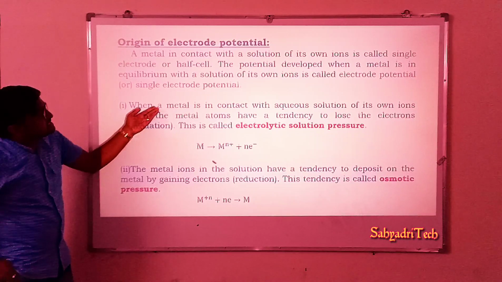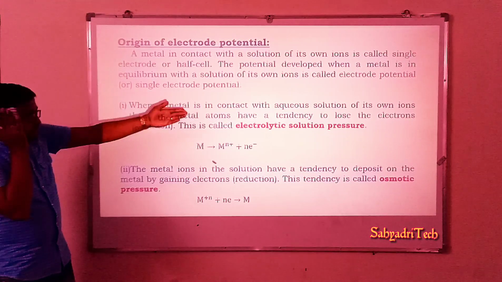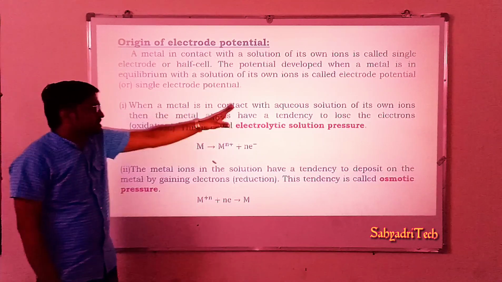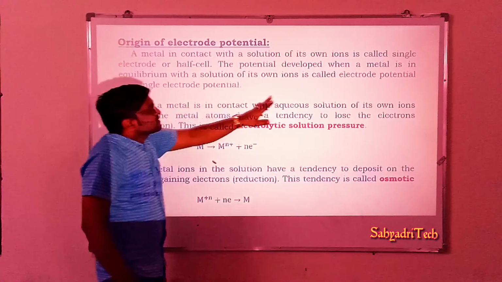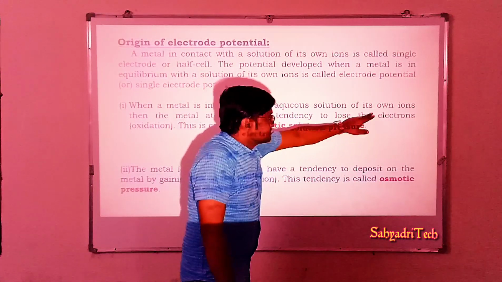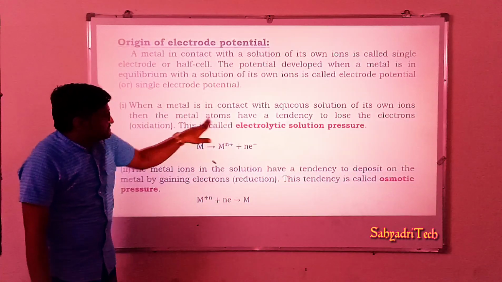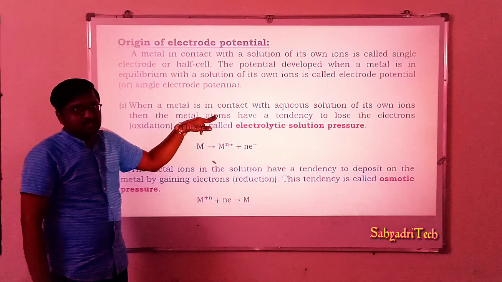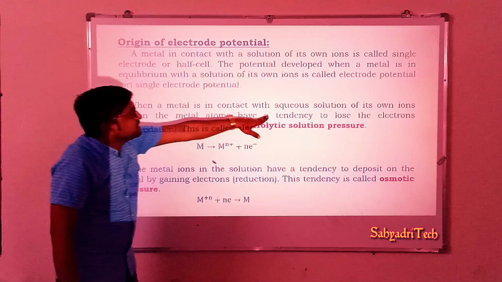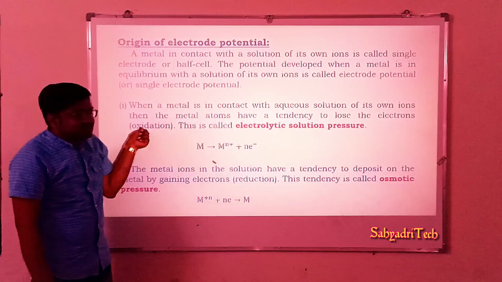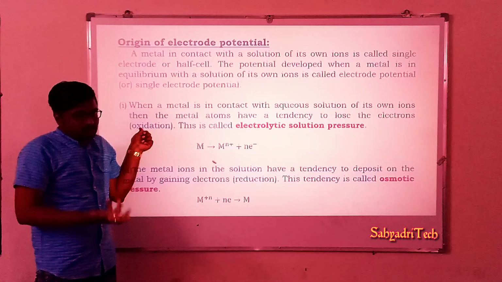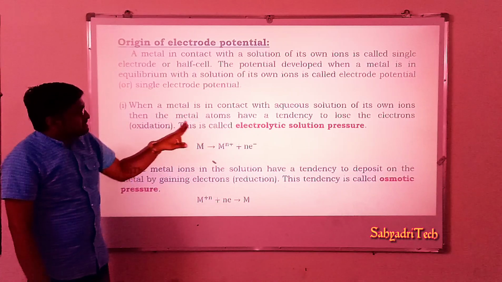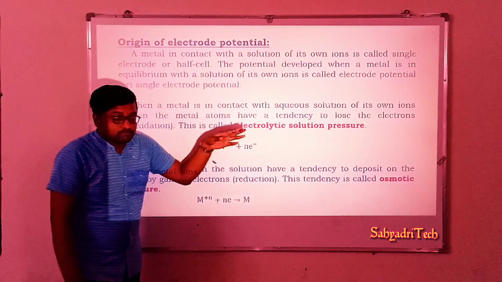So when a metal is in contact with the aqueous solution of its own ions, what happens? Metal atoms, where are these atoms present? Atoms present in that electrode, that is, in that metal sheet or metal plate. The metal atoms have a tendency to lose electrons. Loss of electrons is nothing but oxidation. So the metal atoms have a tendency to lose electrons. This is called electrolytic solution pressure.